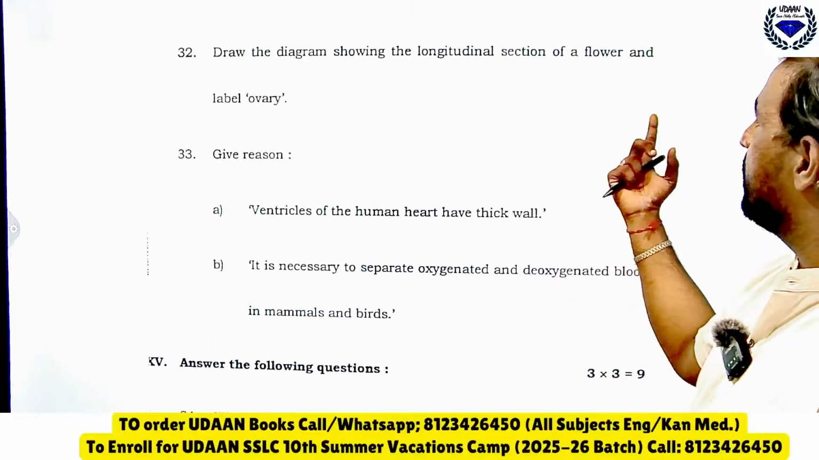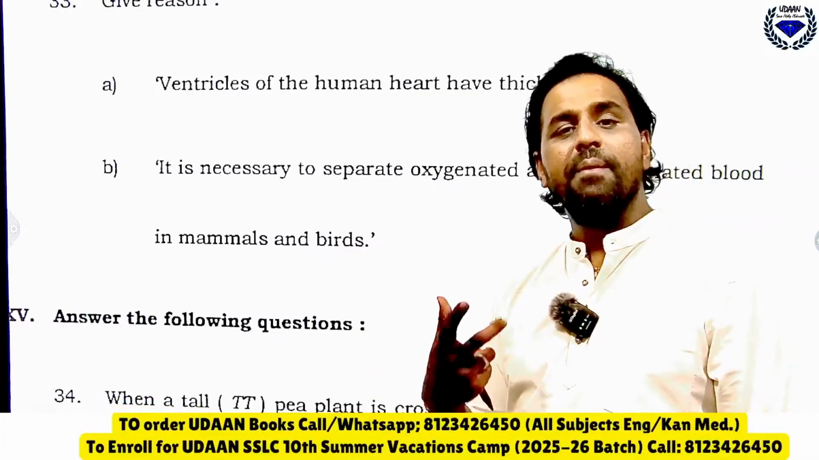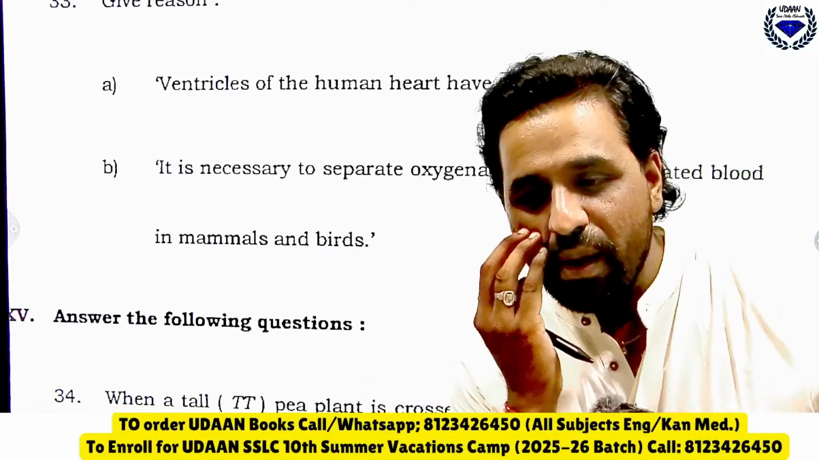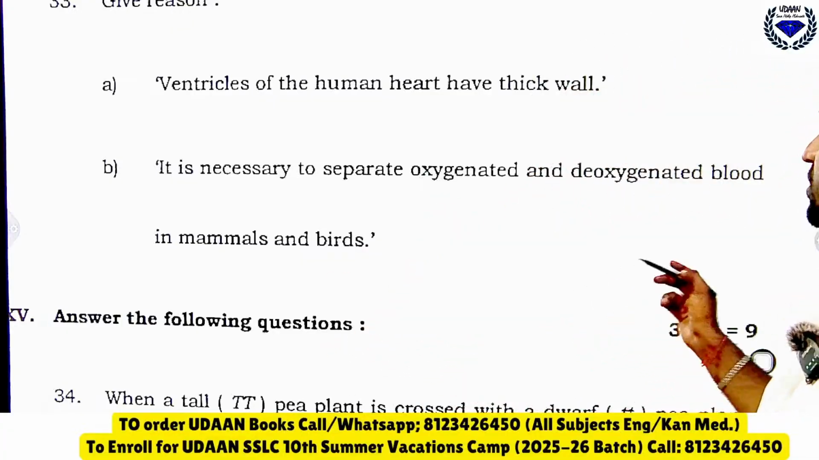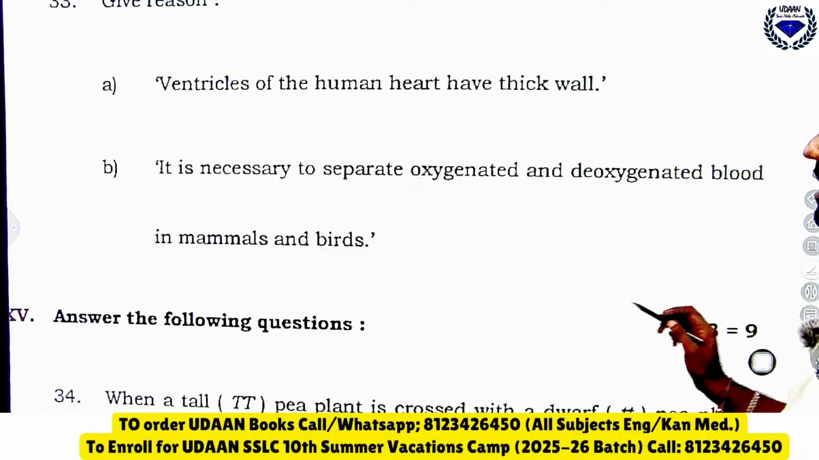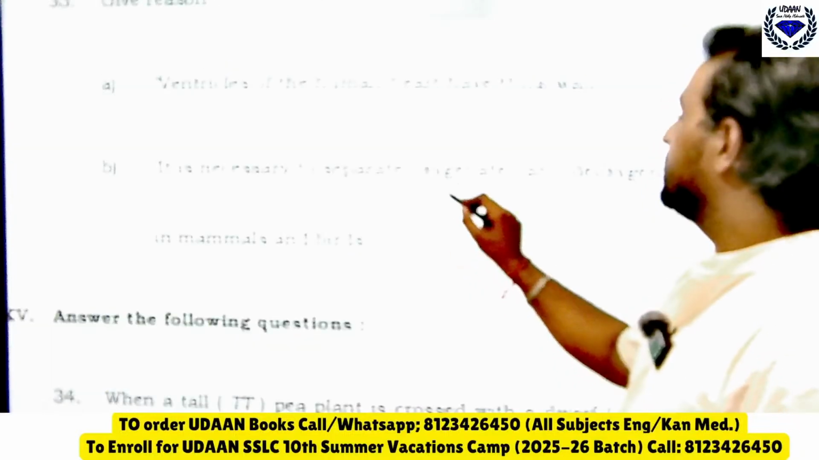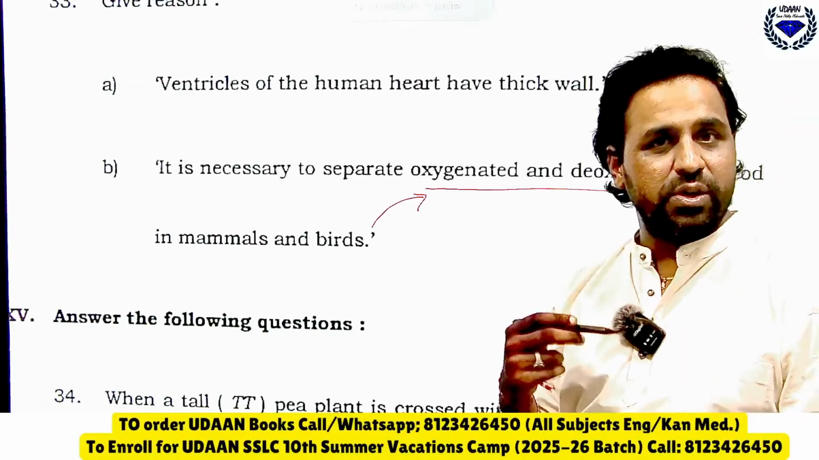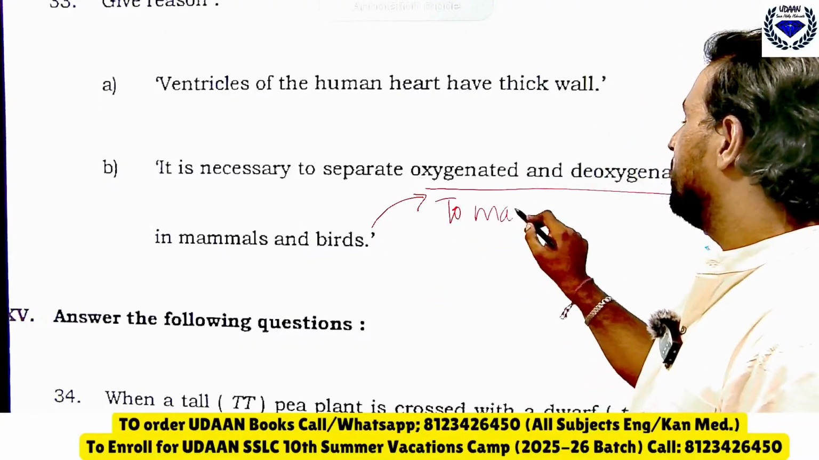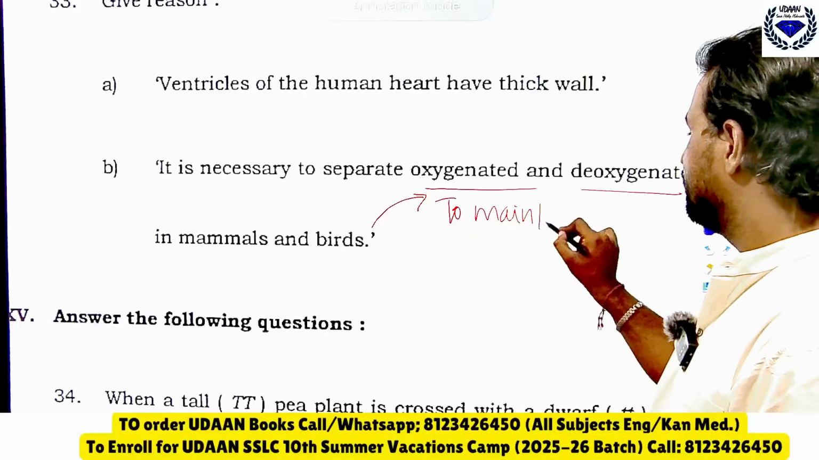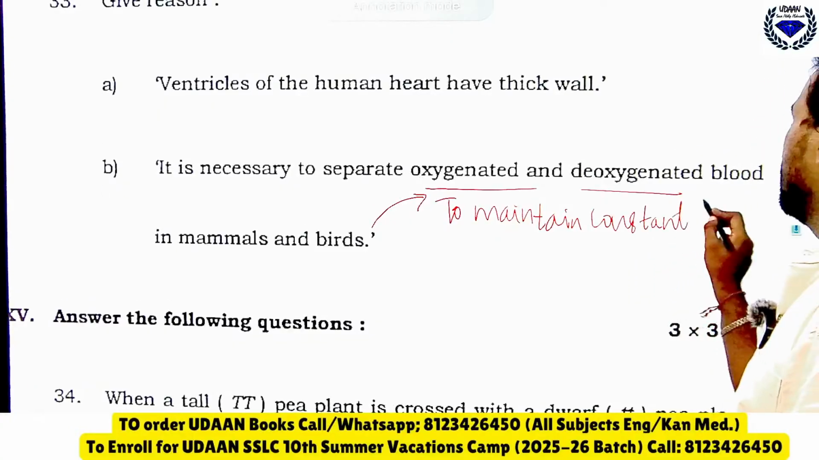Then draw the diagram of flower. Ventricles of human have thick walls. Why do ventricles have thick walls? Because they need to pump more blood. Remember, ventricles have thick walls, they need to pump more blood. It is necessary to separate oxygenated and deoxygenated blood in mammals and birds. Why? The first point is they should not mix oxygenated and deoxygenated blood. Second is to maintain constant body temperature.